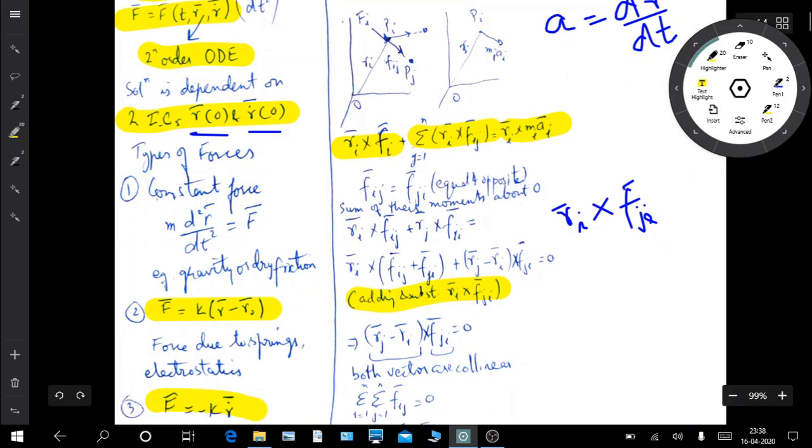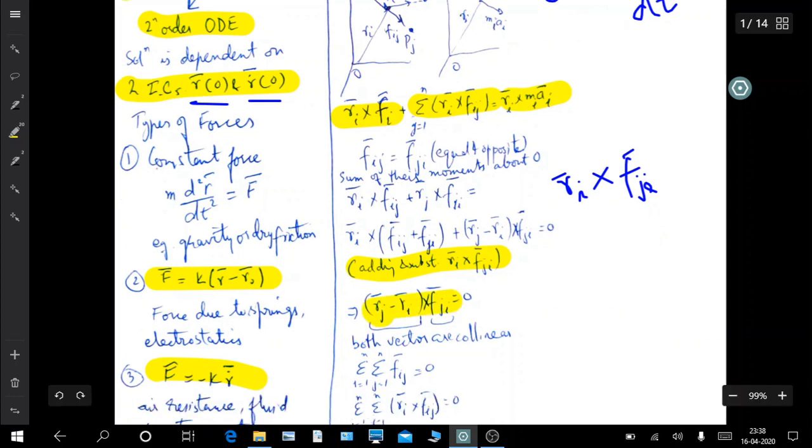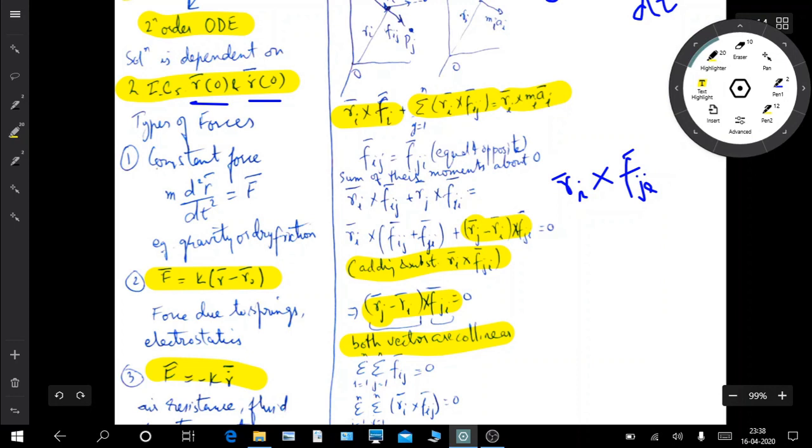Now if you just have a look at this, this is 0 because both the vectors are collinear, so this vanishes, and again also here this is 0 because they are equal and opposite.